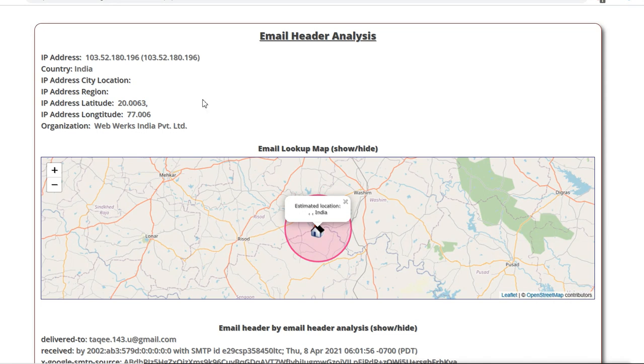So what it found here: this is the IP address, this is the country where it is coming from, the city location it is not able to find, and this is the latitude and longitude. The sender organization is WebWorks India Private Limited, the organization which has sent me this mail, and this is the location from where my email has come. I have received the email.